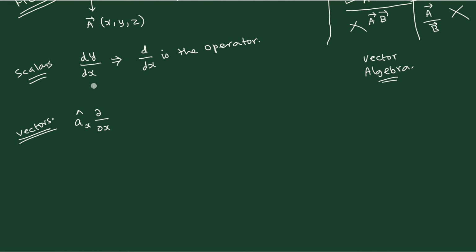Then this will be an extension, so we are moving from scalar to the vector concept. When you are moving from scalar to the vector concept, we have to attach a vector corresponding to that direction, and the derivative naturally happens to be a partial derivative. You cannot write a total derivative. So you can easily understand the difference between partial and total derivative. Partial derivative means there is a partial contribution.